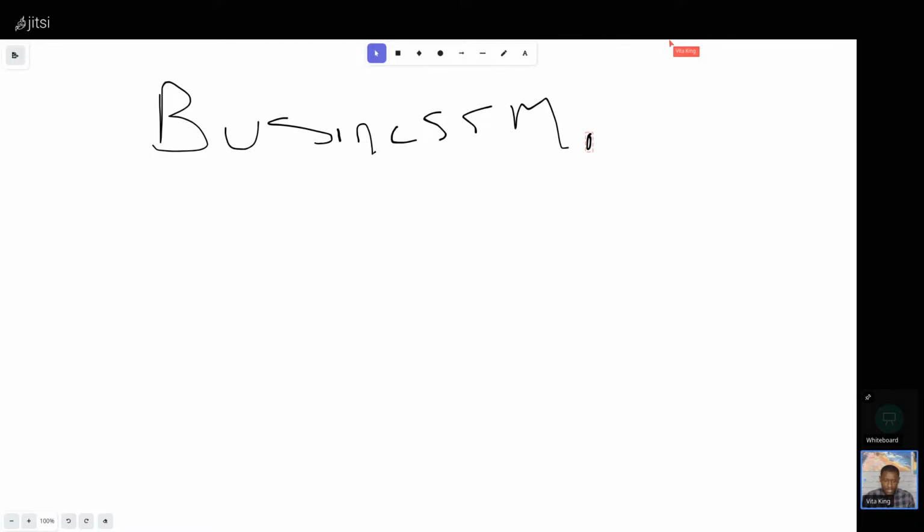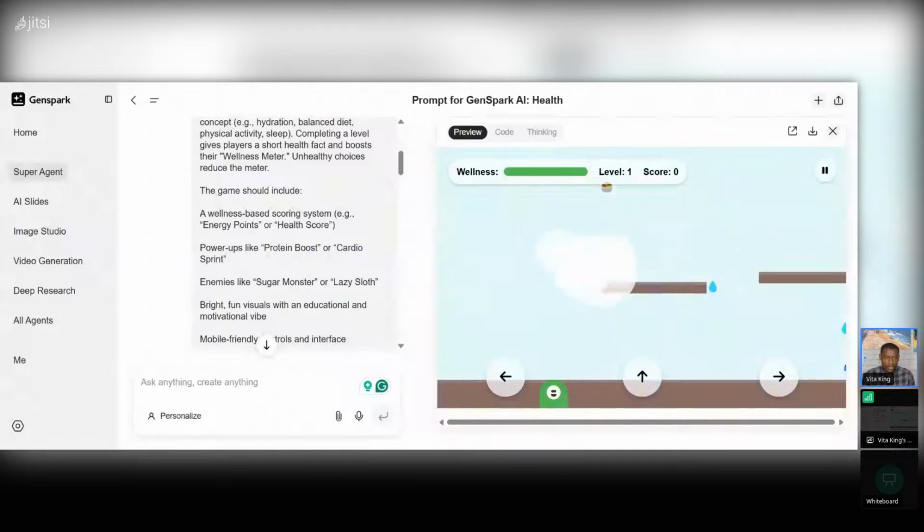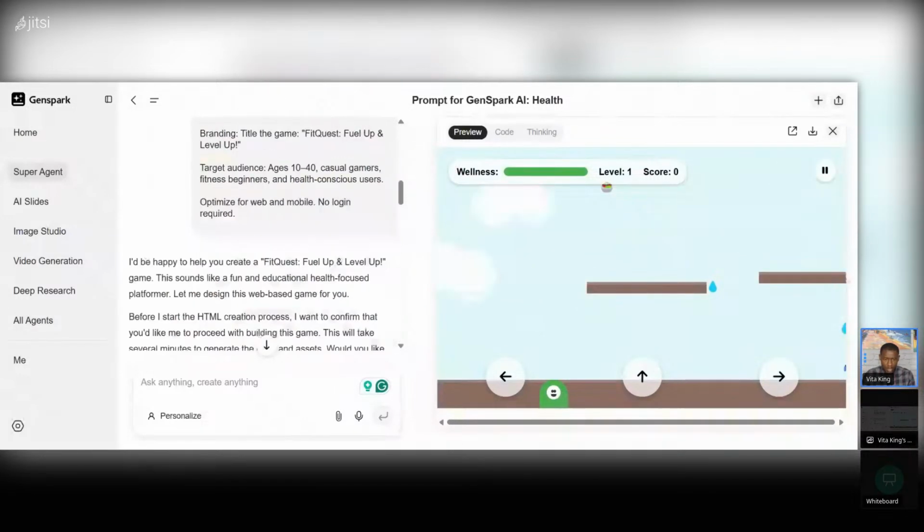Let me go back to AI. Let me share my screen again. Okay, we're gonna share our screen. Is this what I wanted to share? Yeah, okay, this is what I wanted to share. So let's go back and prompt it and say, the game is not working properly.